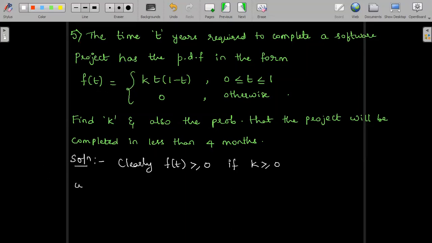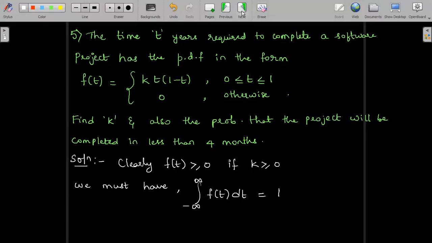Then the second condition, in order to say it is a PDF, we must have integral from minus infinity to infinity f of t dt equal to 1. Same thing we had with respect to f of x dx; we are writing it with respect to f of t dt, and this should be equal to 1.